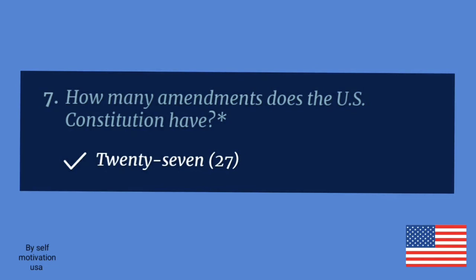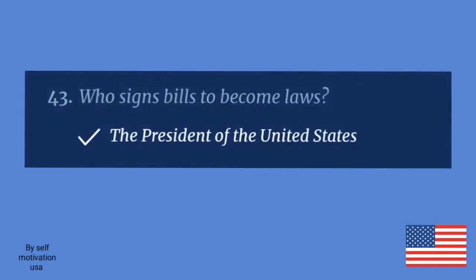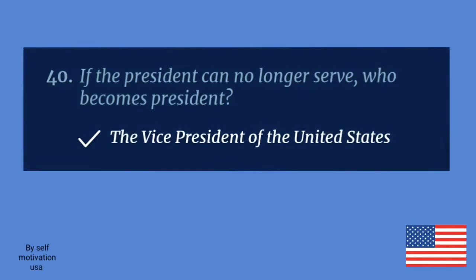How many amendments does the U.S. Constitution have? 27. Who signs bills to become laws? The President of the United States. If the President can no longer serve, who becomes President?